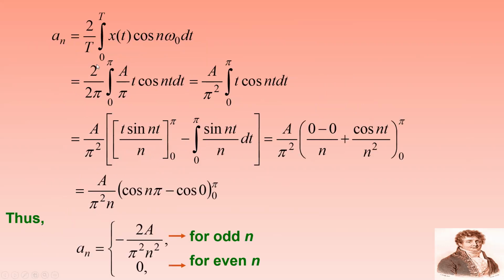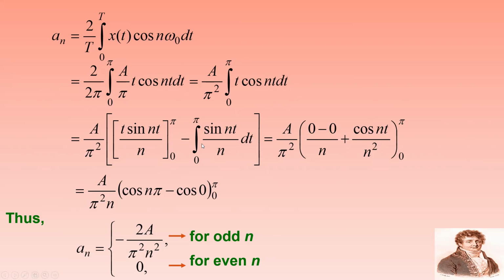Similarly, I can calculate the an. An equals 2 by capital T, 0 to T x of t cos n omega naught t dt. So x of t equals A by pi into t, so I can use the integral 0 to pi t into cos n t dt. It is something like the integral of uv formula. If I apply the uv formula to this integral, I can have A by pi square, t sin n t by n from 0 to pi, minus 0 to pi sin n t by n dt.